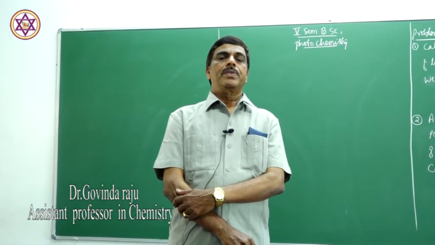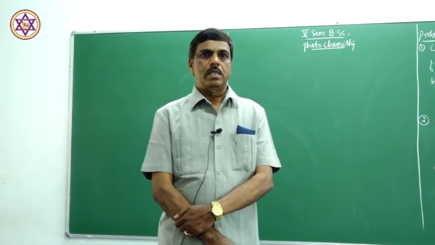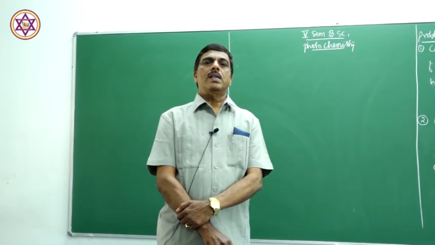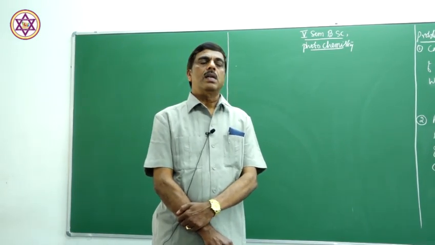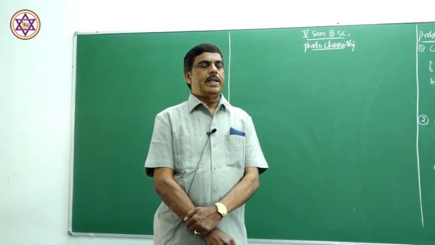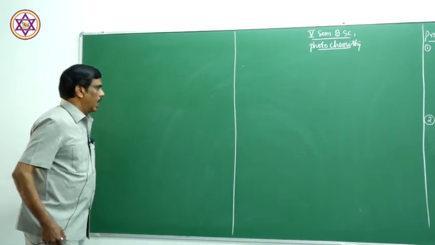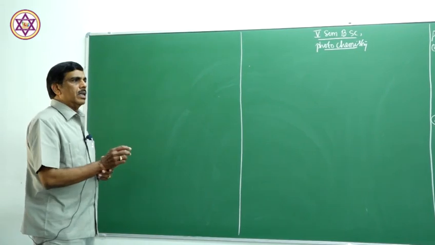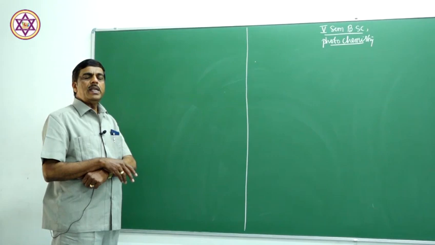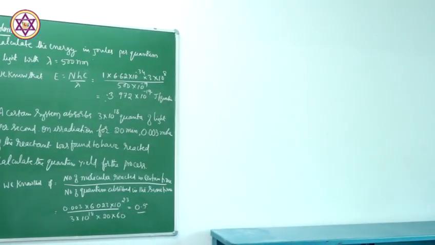Welcome dear students. In today's class, we shall discuss photochemistry, which is a branch of physical chemistry which deals with the reactions taking place by light radiations. This photochemistry deals with the physical and chemical change when UV light or visible light is incident on a substance.